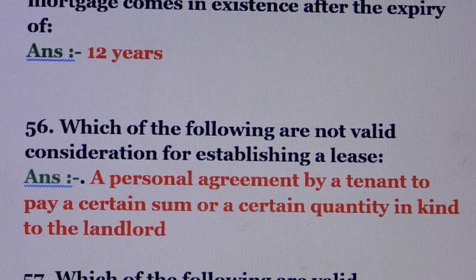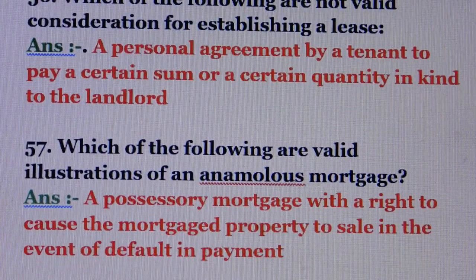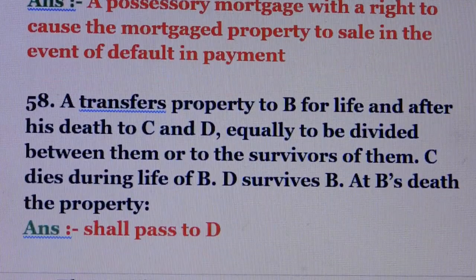Question number 56. Which of the following are not valid consideration for establishing a lease? Answer is a personal agreement by the tenant to pay a certain sum or a certain quantity in kind to the landlord. Question number 57. Which of the following is a valid illustration of an anomalous mortgage? Answer is a possessory mortgage with the right to cause the mortgage property to be sold in the event of default in payment.